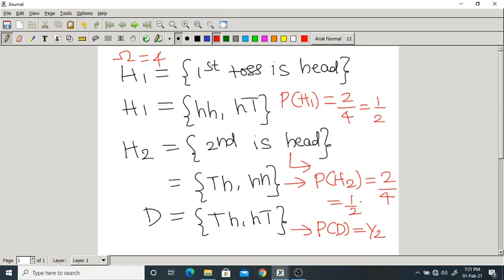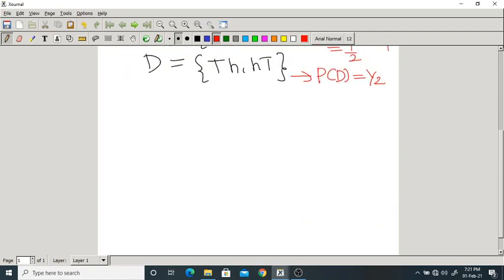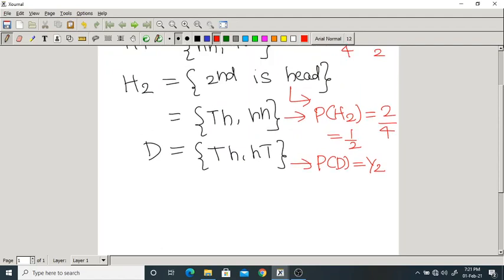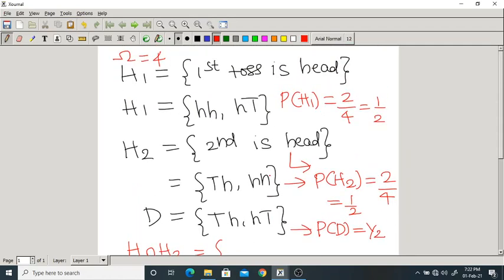Now, what else are they asking? Let me write what is H1 intersection H2. What are the common elements of H1 and H2? In H1 we have HH, HT; H2 also has HH, TH.